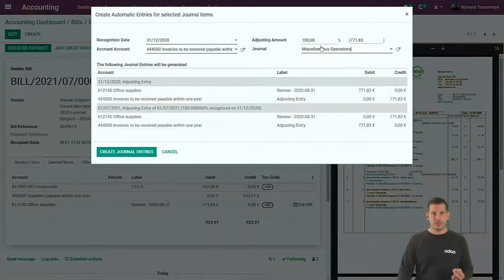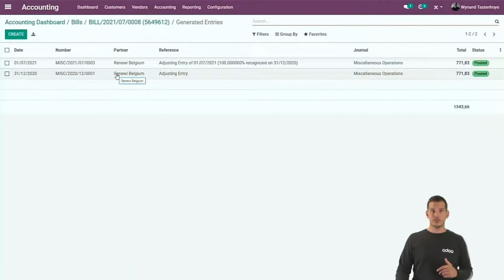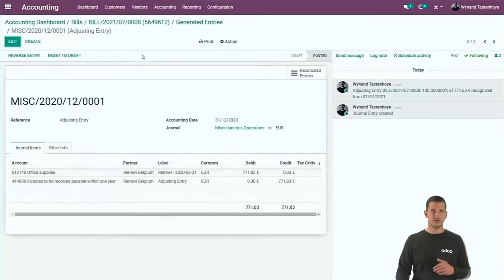Miscellaneous operations, you can change the amount by percentage or change the amount over here. But I'm not going to change the amount here because it's a full provision for last year. So by selecting that, the moment that you create the journal entries, we will create two entries for you. The first one on the 31st of December in order to provision the expense in the right period. If you open it, you can see the impact on the general ledger.